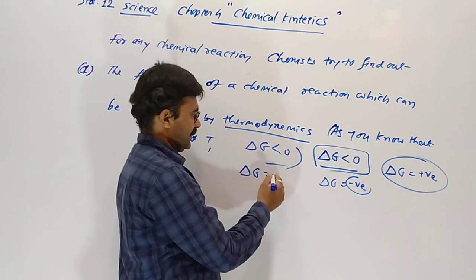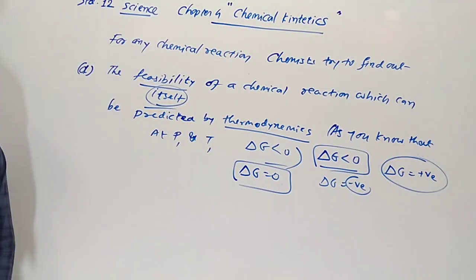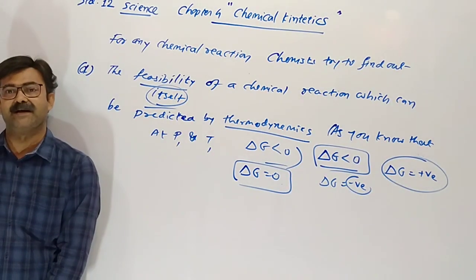And whenever delta G is 0, the reaction is in equilibrium, not moving in any direction.